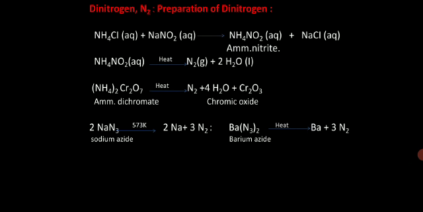Ammonia, the hydride of nitrogen, is stable and basic in nature, while the hydrides of the other elements are less stable and less basic. Nitrogen does not form pentahalides like PCl5 in phosphorus; we don't see any NCl5. The reason is the absence of d orbitals in its valence shell, while all other elements of the group form pentahalides. Due to the absence of d orbitals, nitrogen does not form complexes, while other elements do undergo complex formation.